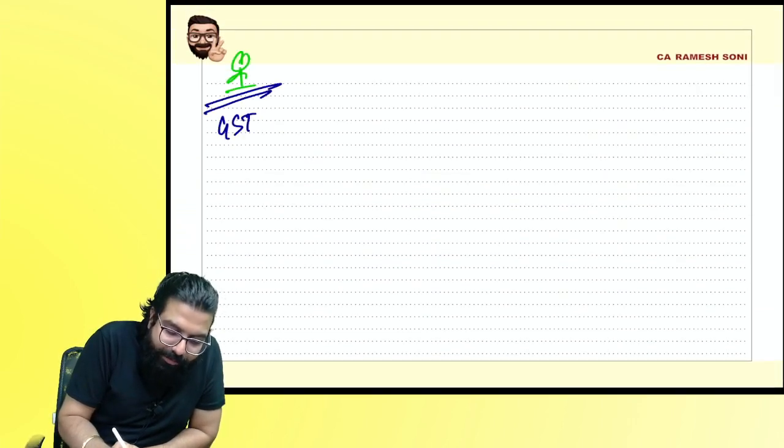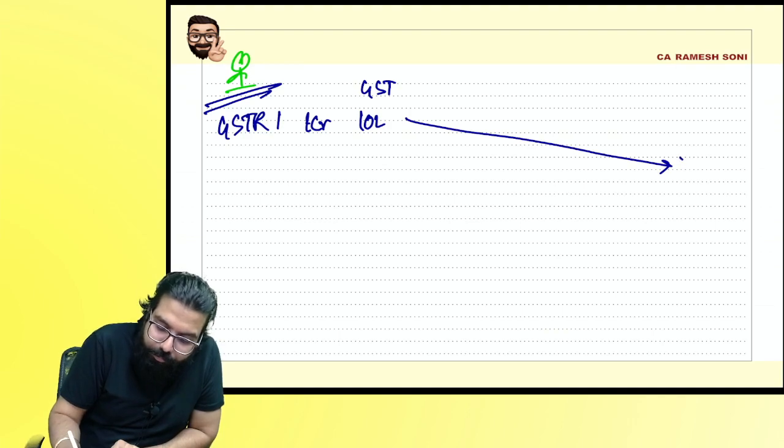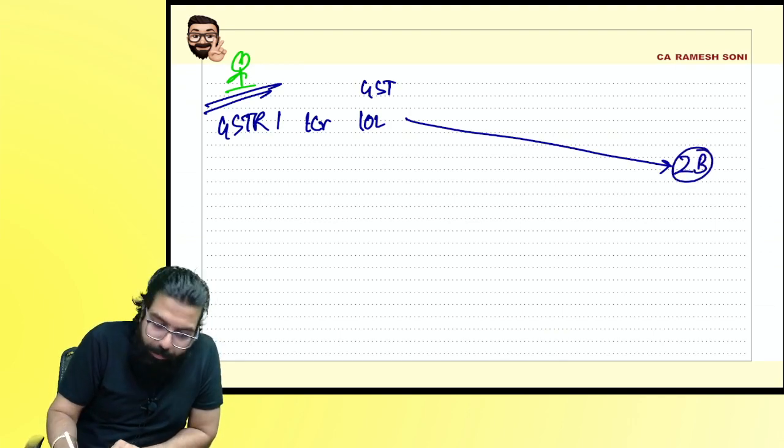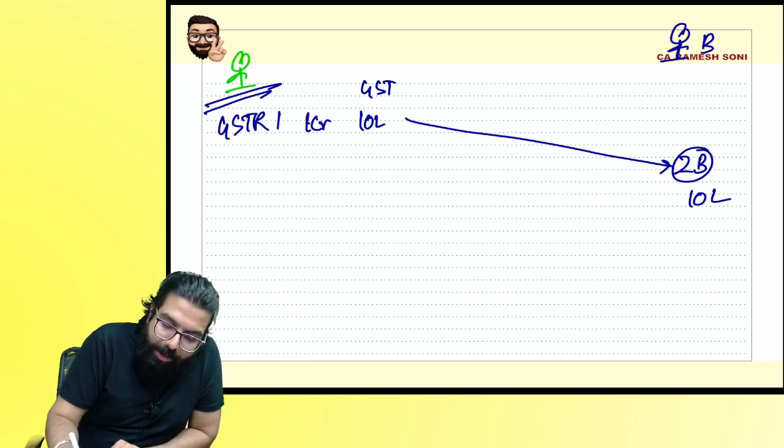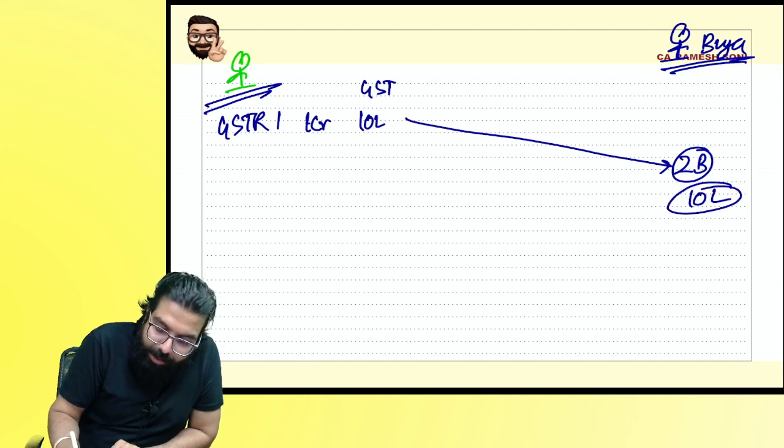I will show in my GSTR 1 one crore ka sale, 10 lakh ka GST. It will go in your GSTR 2A and 2B. How much came? 10 lakh. You got credit. Who got credit? I am the buyer. Correct, everyone? I got the credit of 10 lakh.